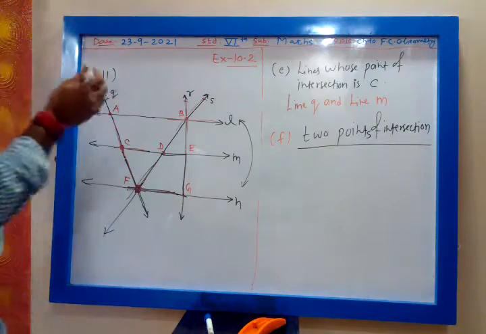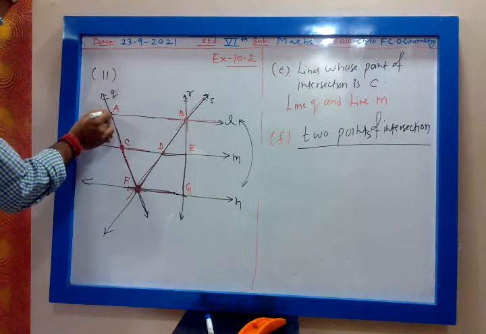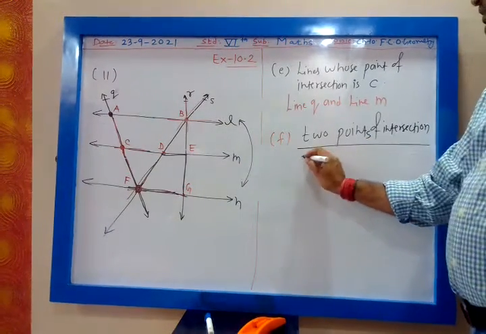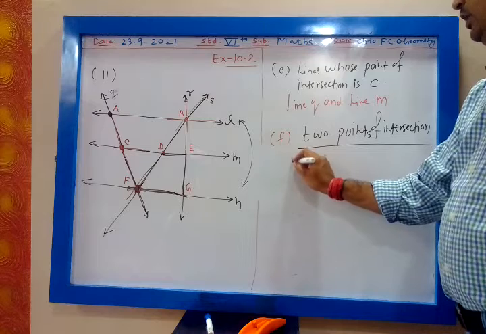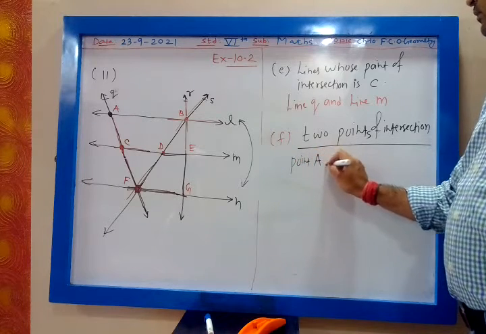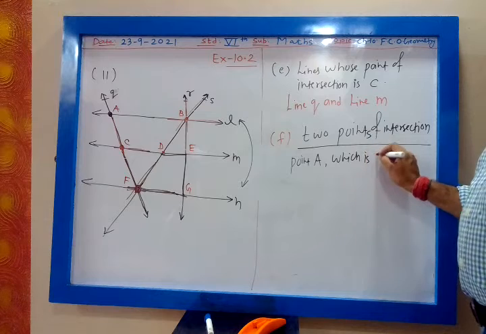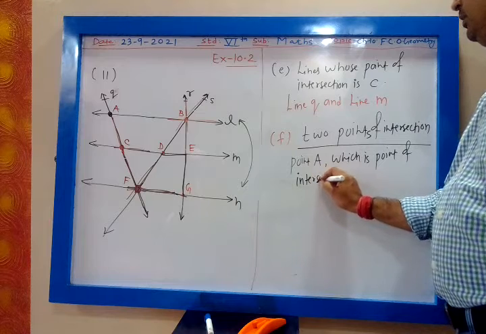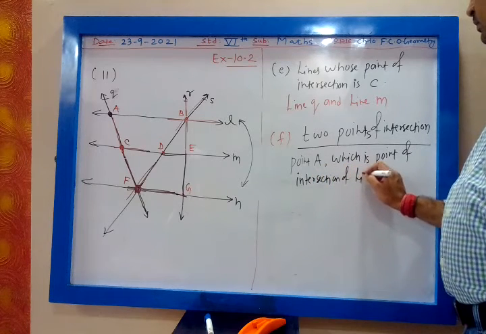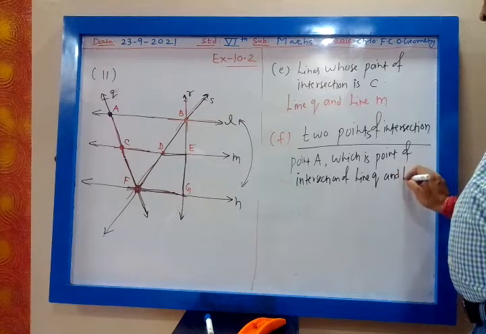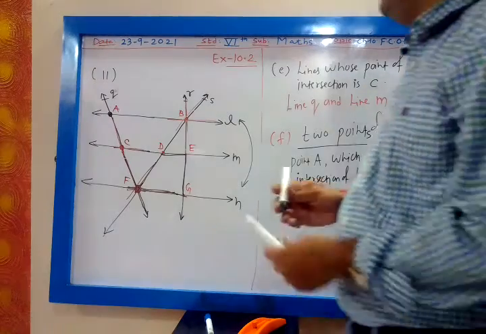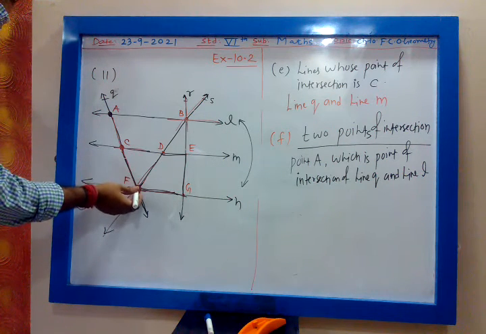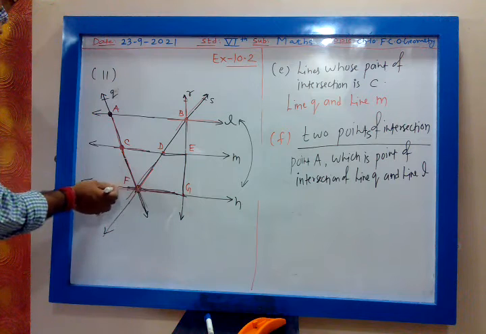What are the two points of intersection? You can take A. A is the intersection of Q and L. So point A is the point of intersection of line Q and line L. See here, F I will not consider, because at F there are three lines, so that will be point of concurrence.